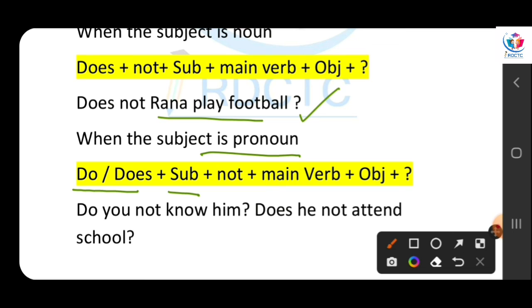Simply, then we use the subject, then not, then the main verb, then the object. Okay? It is very simple. Let's see the examples. Do you not know him? I am asking you, do you not know him? Does he not attend school?